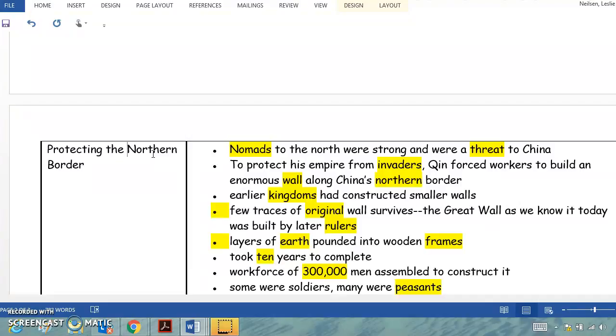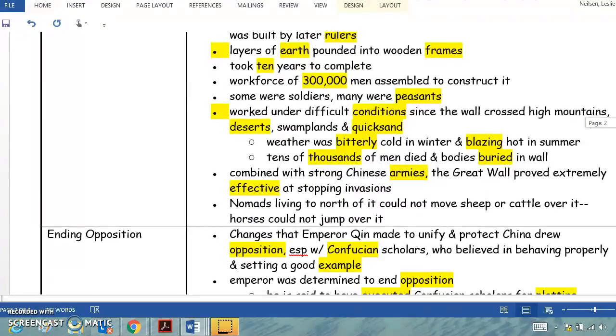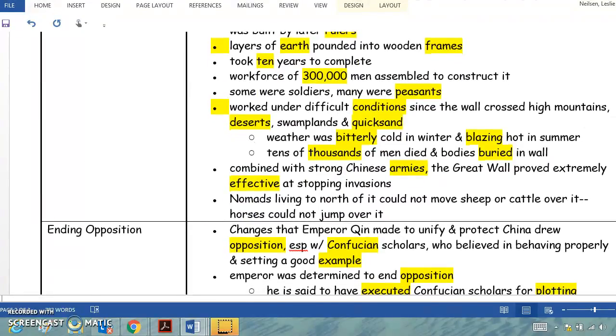It was made of layers of earth pounded into wooden frames and took 10 years to complete. A workforce of 300,000 men was assembled to construct it. Some were soldiers, many were peasants. They worked under difficult conditions since the wall crossed high mountains, deserts, swamplands, and quicksand. The weather was bitterly cold in the winter and blazing hot in summer. Tens of thousands of men died, and their bodies were buried in the wall.